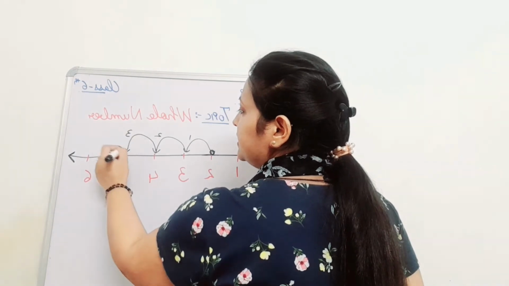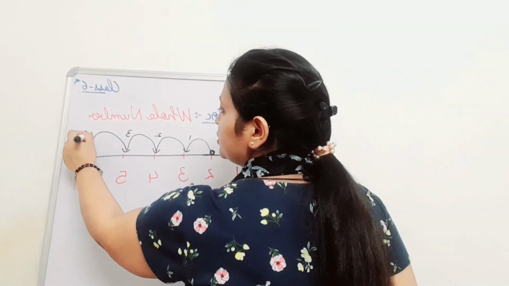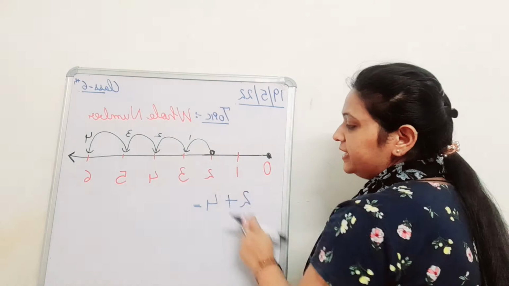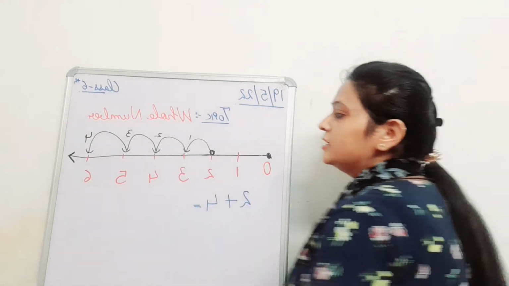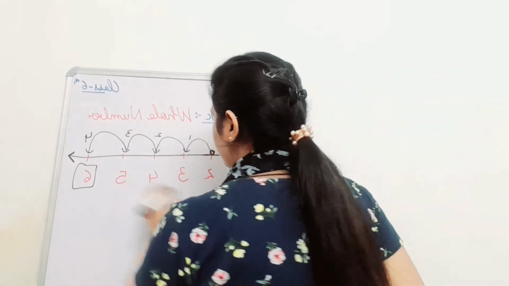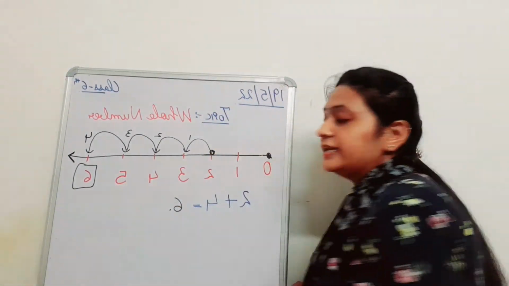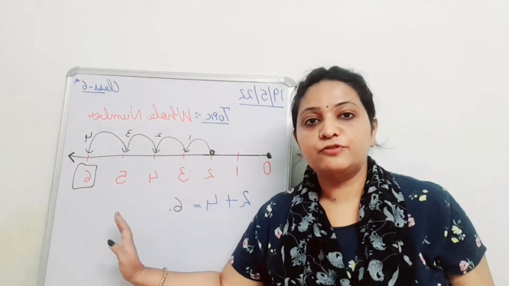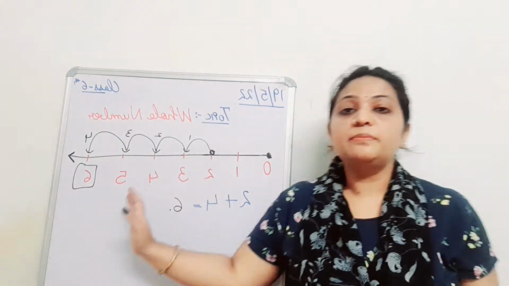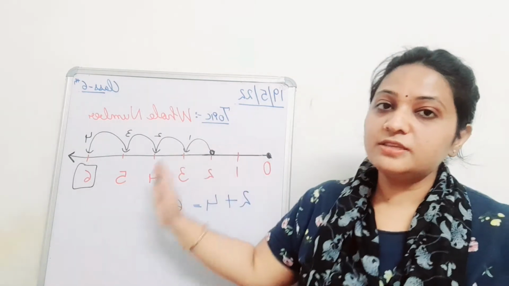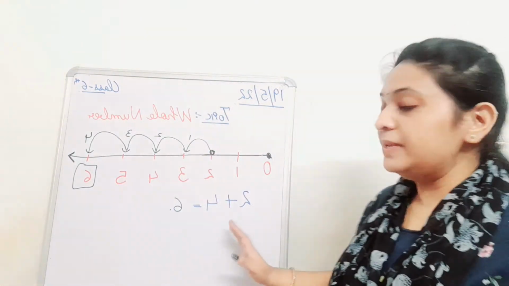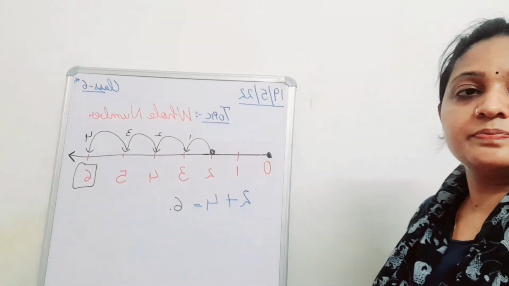Third jump is there and fourth jump is there. So 2 is there and 4 jumps are here. So what will be its answer? 6. So 2 plus 4 is 6. And this is the way in which we have to represent addition on the number line. Right, students? I hope this is understood by everybody. Please jot down these questions.